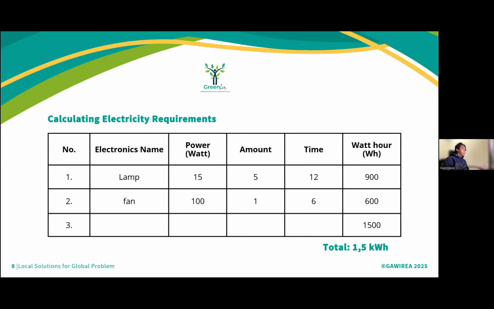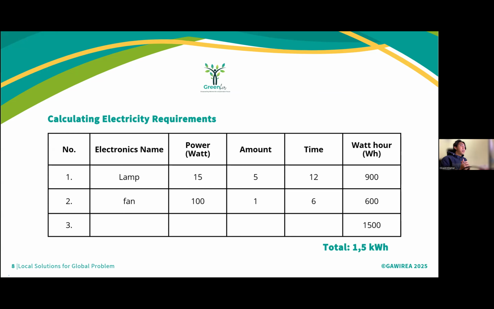And then a fan: power 100 watts, amount 1, and time 6 hours, gives 600 watt-hours. The total calculated is 1.5 kilowatt-hours.